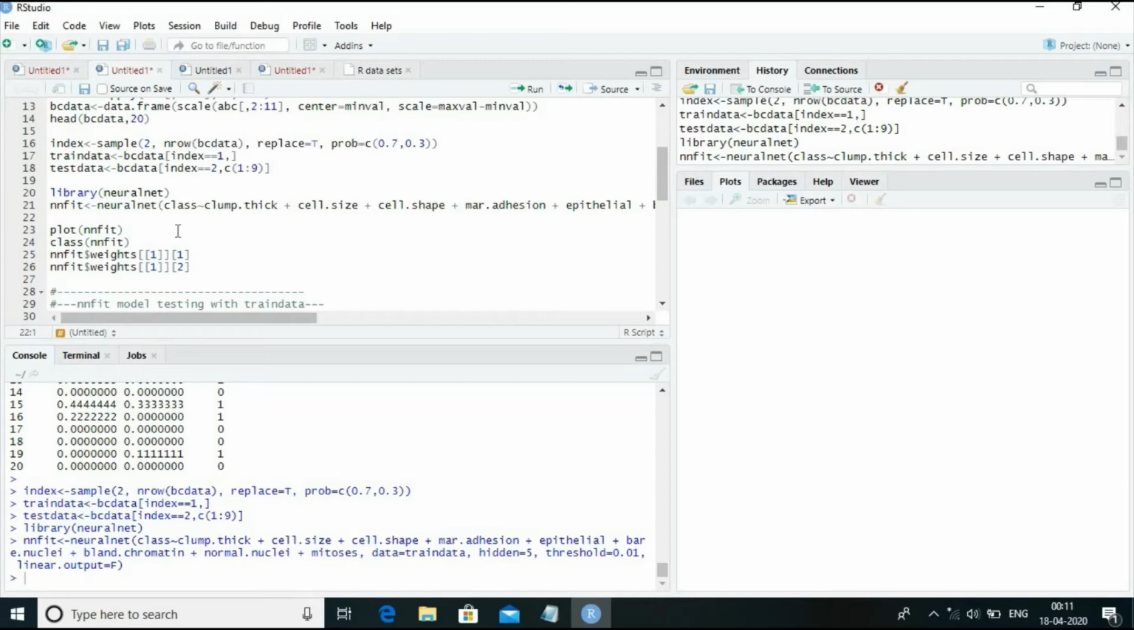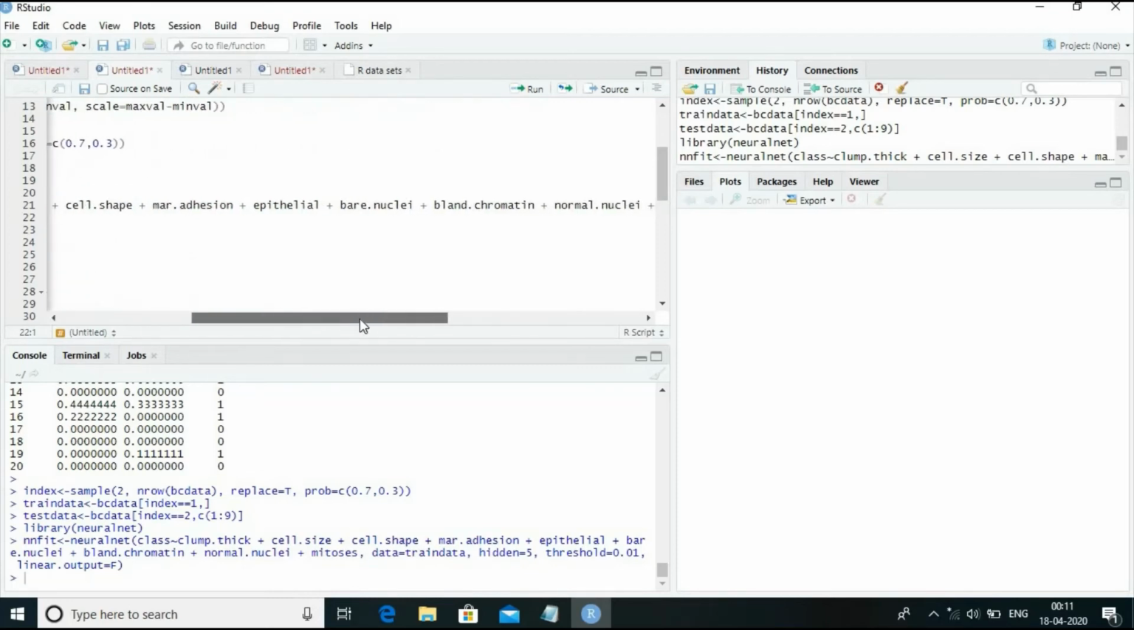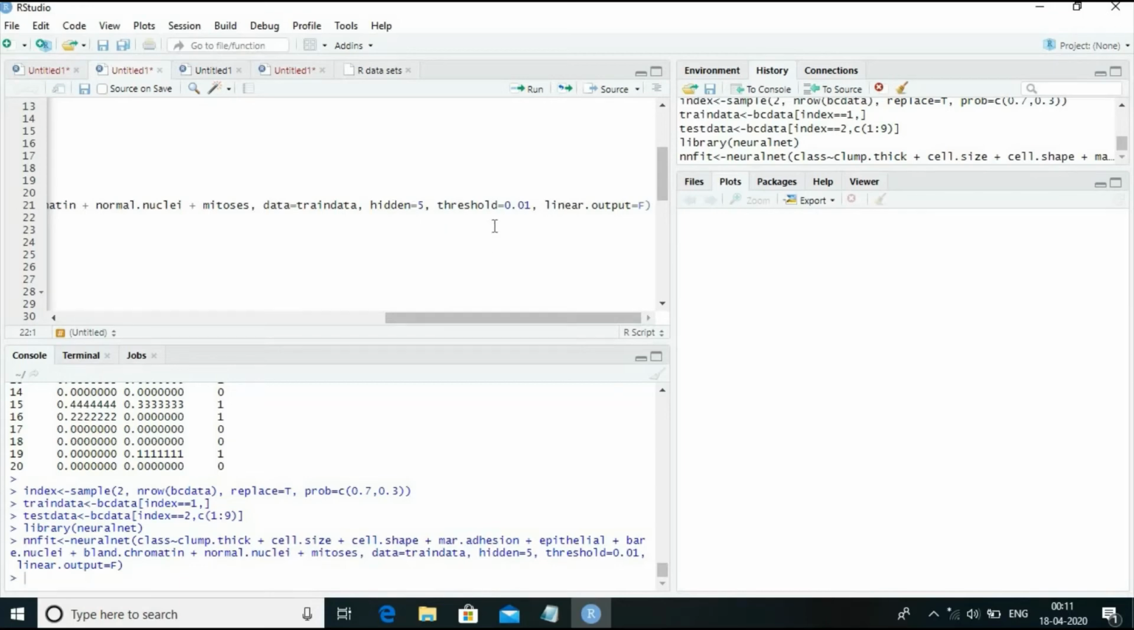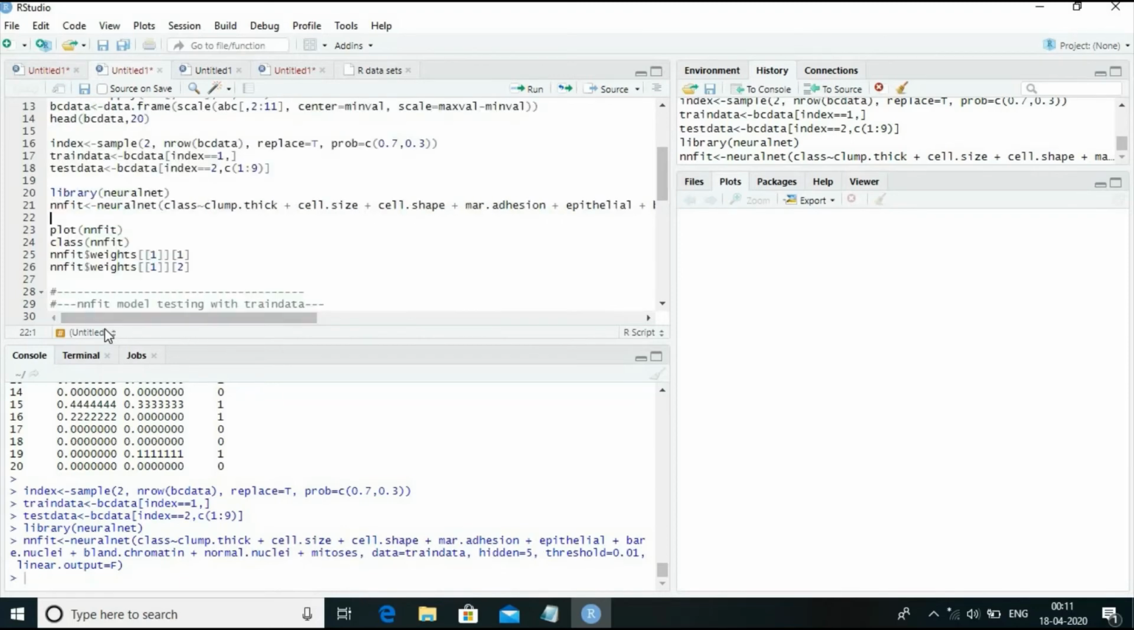Neural net within parenthesis, class tilde. The regressor class is the dependent variable, and the 9 independent variables are given in the formula. Then data equal to train data. Hidden equal to 5 indicates the number of neurons in the hidden layer. Threshold equal to 0.01 is one of the parameters to be passed for the neural network. Linear output equal to false, since we want the model to be non-linear, and making use of the activation function logistic.